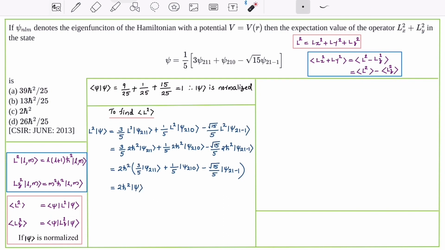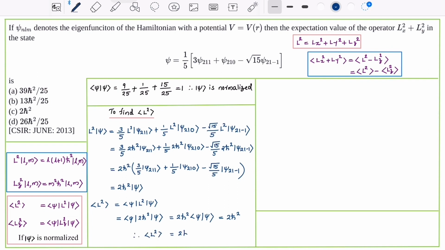Now what is the expectation value of L square? This is the inner product of psi with L square psi. We can write it as psi with 2 h bar square psi, that is equal to 2 h bar square times the inner product of psi with itself. We have seen that the inner product of psi with itself is 1. Therefore, the expectation value of L square is nothing but 2 h bar square. Thus, we have evaluated the expectation value of L square as 2 h bar square.